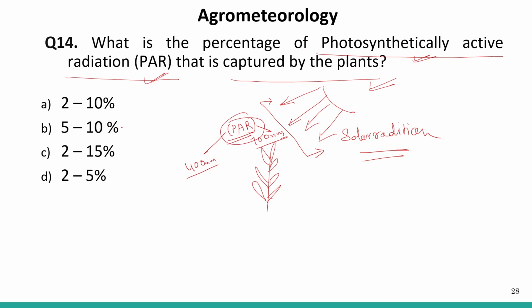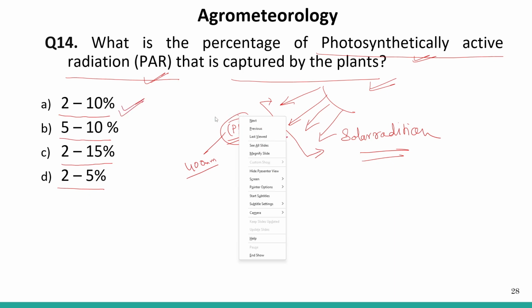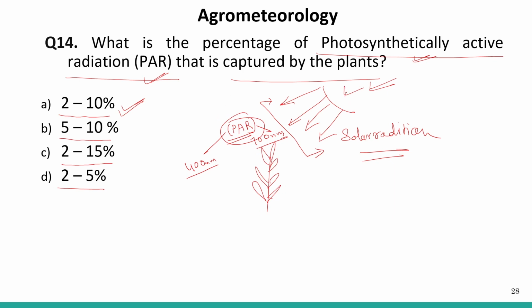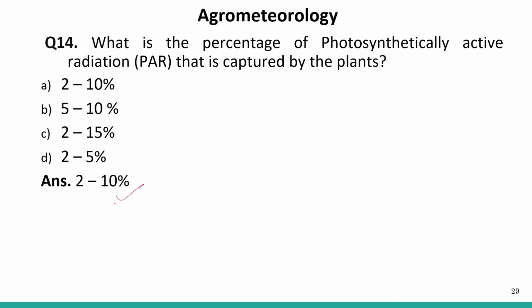This PAR, the options are 2 to 10%, 5 to 10%, 2 to 15%, and 2 to 5%. So the correct answer is 2 to 10%. So 2 to 10% of the photosynthetically active radiation, that is the PAR, is captured by the plant, right? Okay.